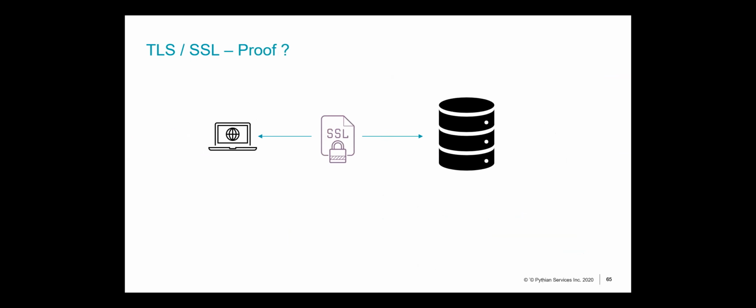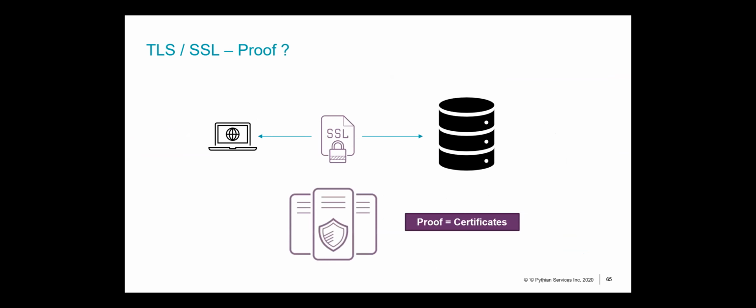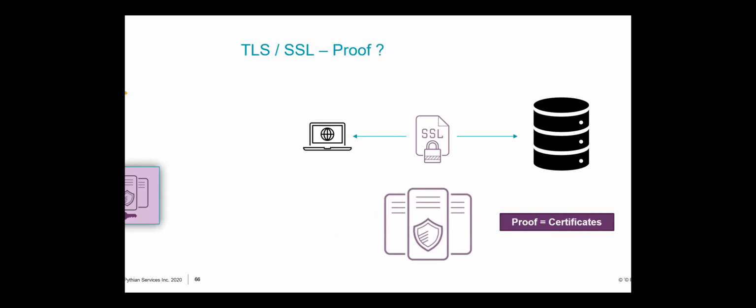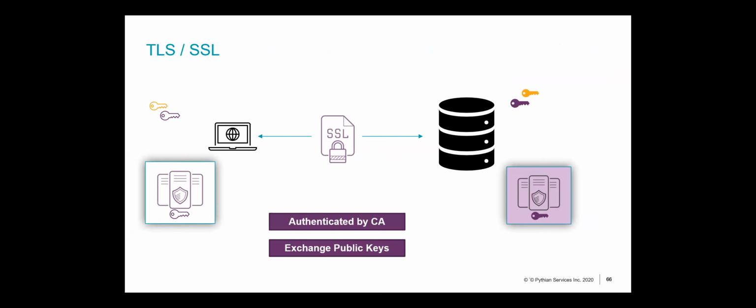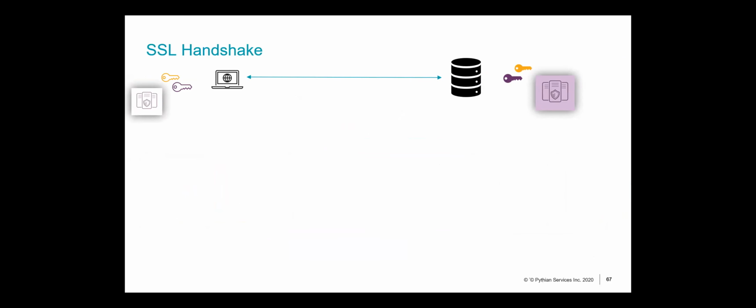How does it do that? It provides a proof. And what's the proof? The proof is a certificate. A certificate that's authenticated by a CA. And the certificate is something that also contains your public key. Okay. So whenever a certificate is exchanged, you're also sending across your public key with it. How does that happen? There's something called an SSL handshake. Let's take a look at that.